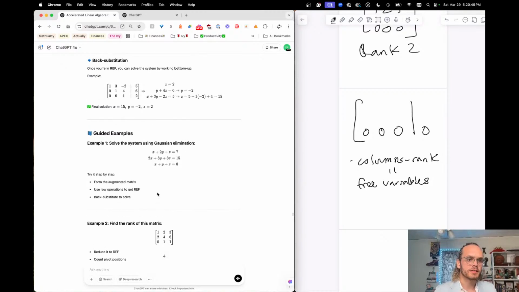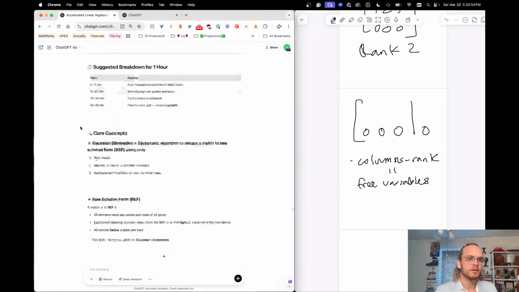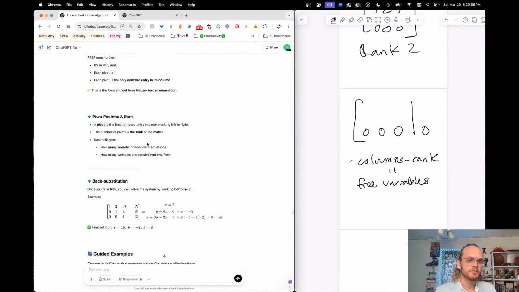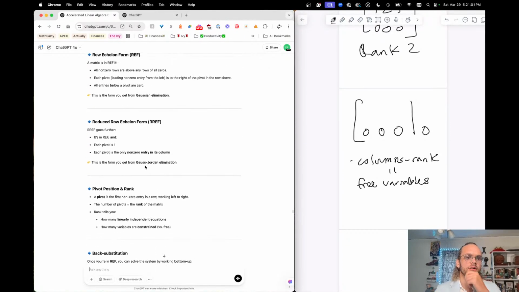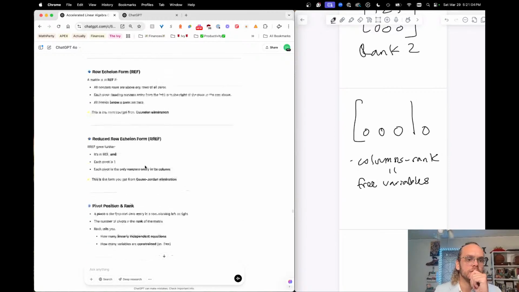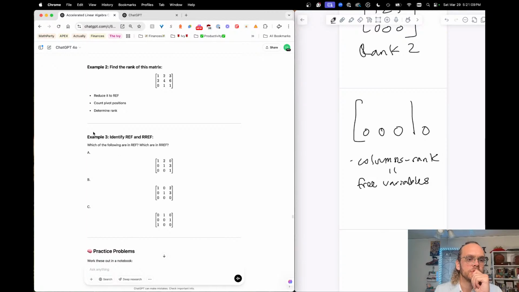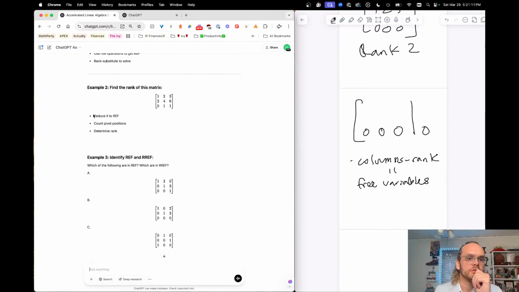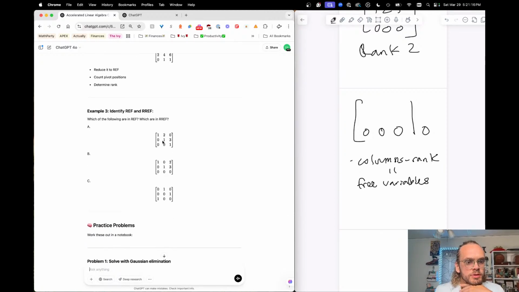And I'm going to go back to this. I did the guided examples, and now I have to try the practice problems. Oh, I didn't do this example here. Identify row echelon form and reduced row echelon form. So this is row echelon form. This is row echelon form. This is reduced row echelon form.